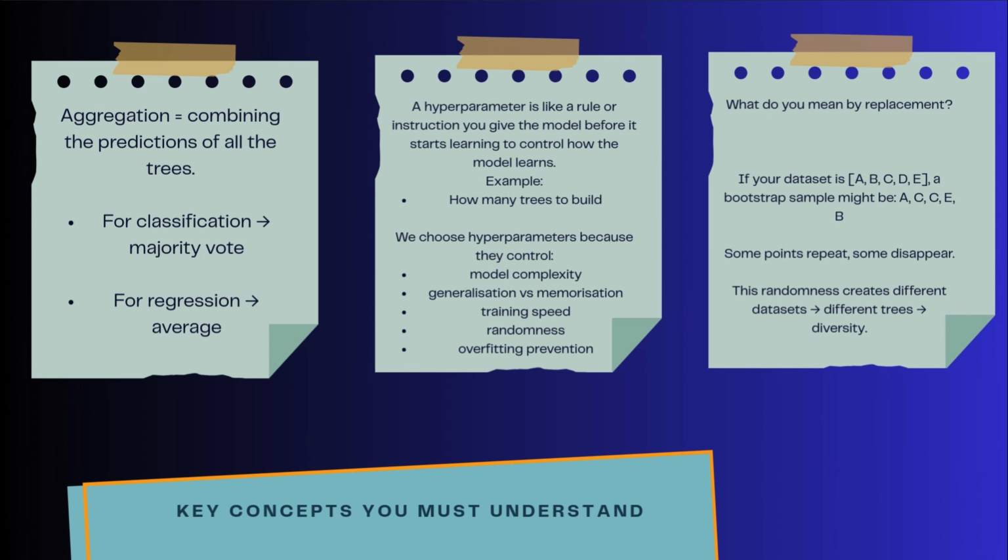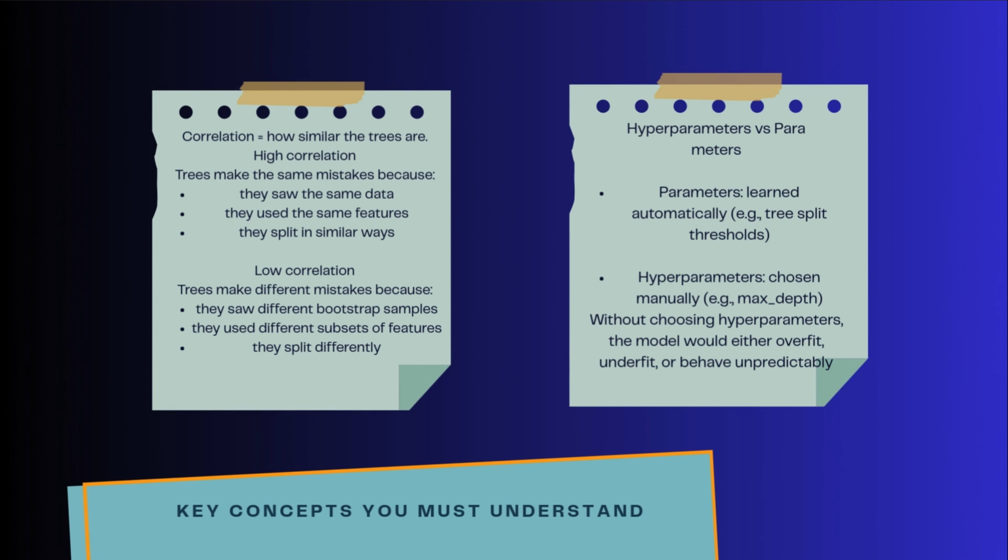By replacement, I mean, for example, if the dataset is A, B, C, D, E, a bootstrap sample might be A, C, C, E, B. Some points repeat, some disappear. This randomness creates different datasets, which leads to different trees and more diversity.